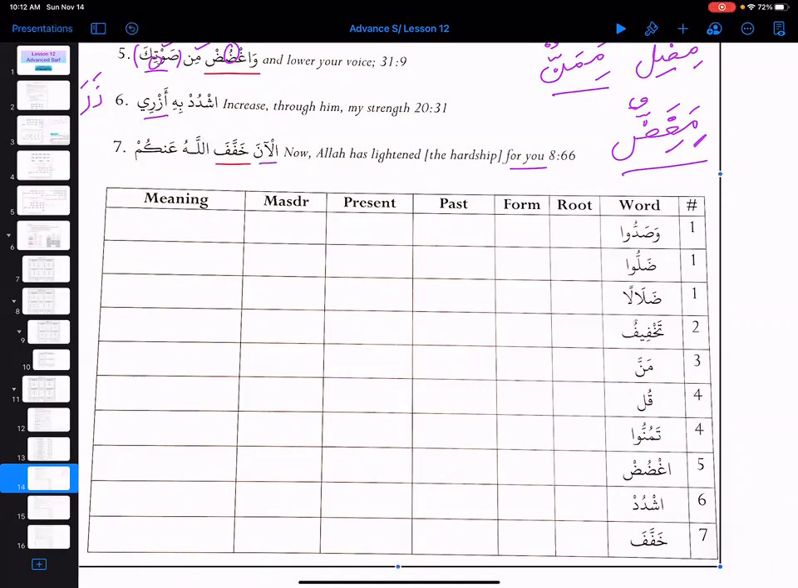Then khaffafallahu is the fail, the word Allahu is the fail. And ankum is MBF.